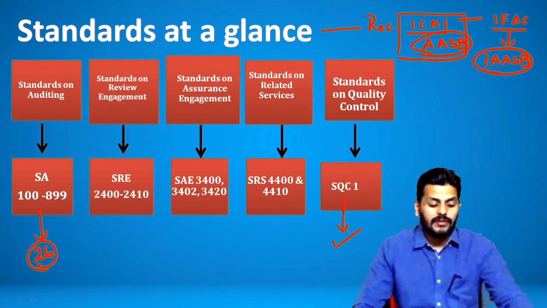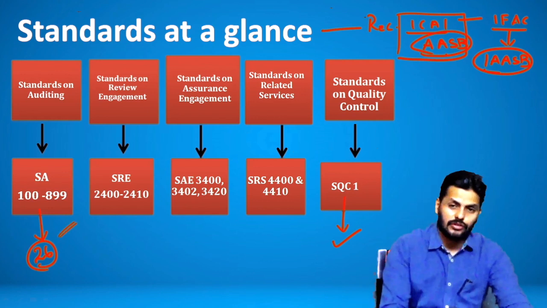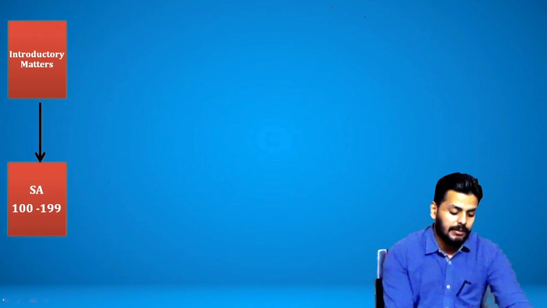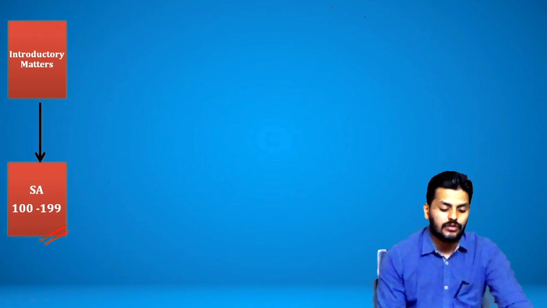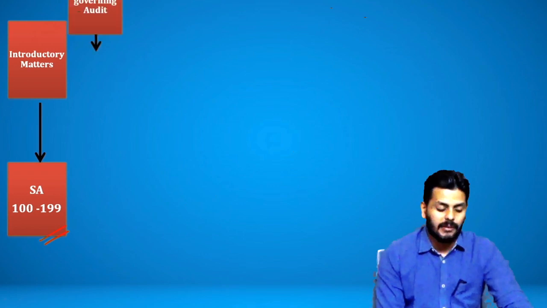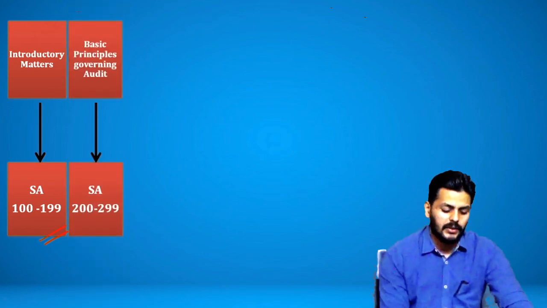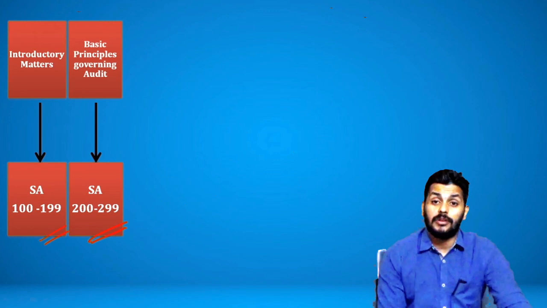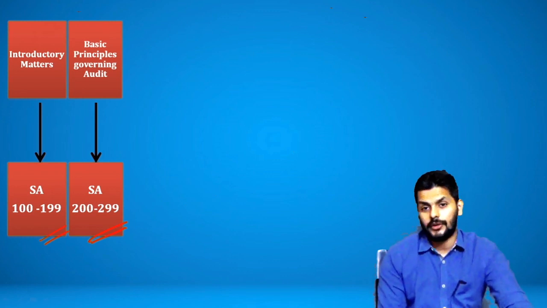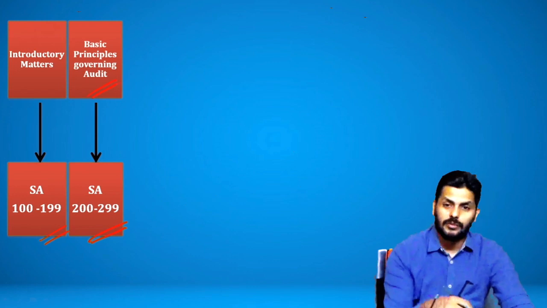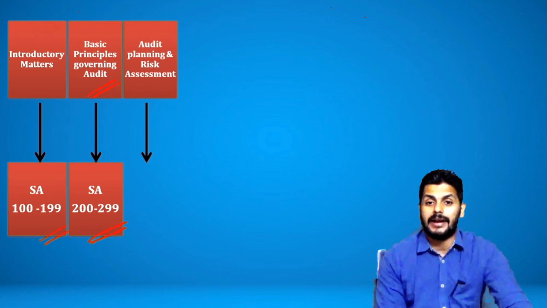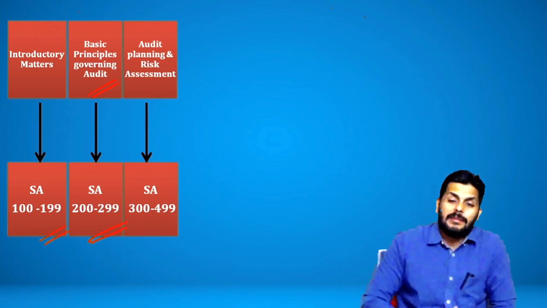And in the same way, when we go to standards on auditing, now this is our piece of discussion, right? So let's broadly see what the standards on auditing are broken down into. Introductory matters are dealt with in standards 100 to 199, not much of a tension for us. There are only introductory matters, but what we are bothered about is the whole of the 200 series, wherein you have all the basic principles governing the audit, right from standard 200 conveying the overall objectives of the audit to 299, which talks about responsibility of joint auditors. Once you are thorough with the basic principles, you might want to start a very important phase of audit called the risk assessment stage and the planning stage, because planning is the most important part of audit, because the better you plan, the better you can perform and get the results.